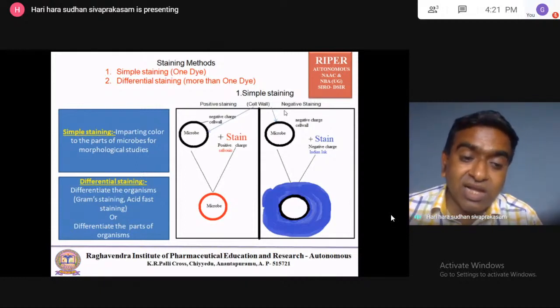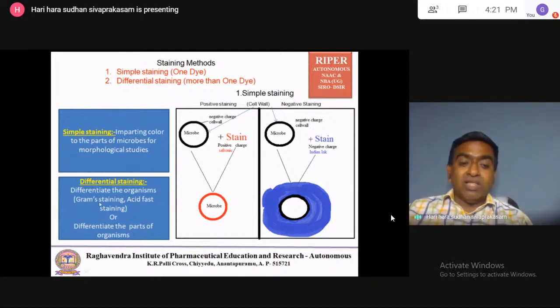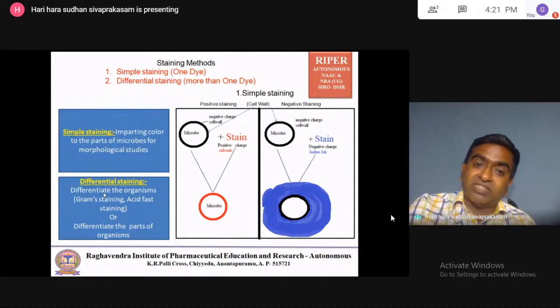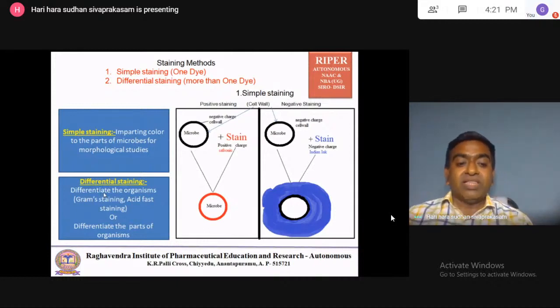Then differential staining is used to differentiate organisms, so the microbial world is differentiated using differential staining. For example, gram staining differentiates organisms into gram positive and gram negative. Acid fast staining differentiates organisms into acid fast bacteria and non-acid fast bacteria.